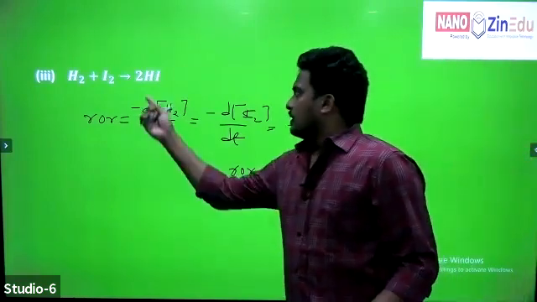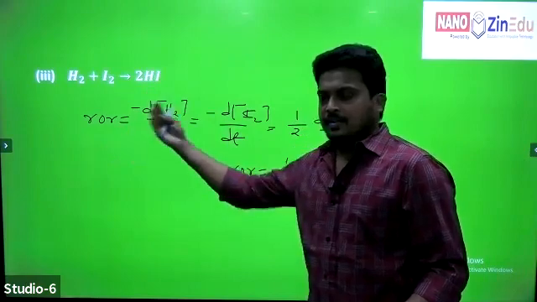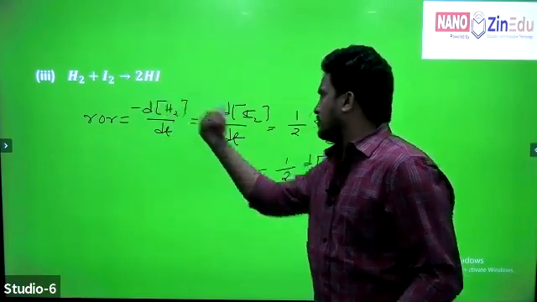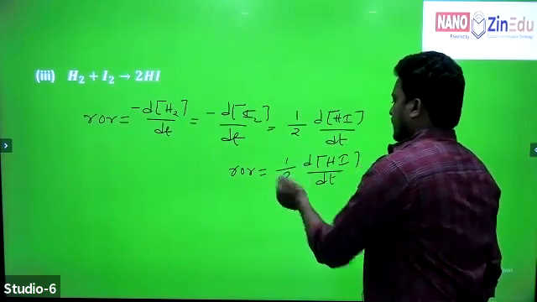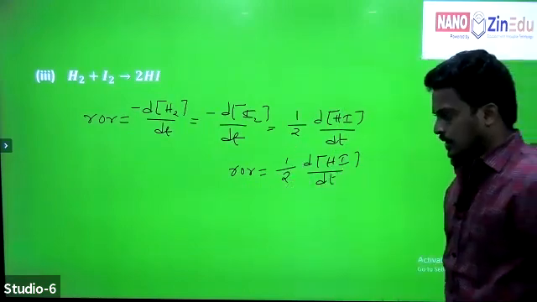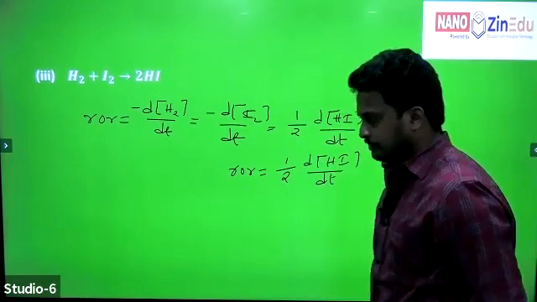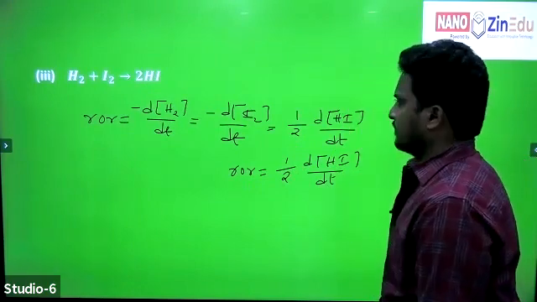But the rate of appearance of hydrogen iodide, without the coefficient, leave the 1/2. It is dHI by dt.